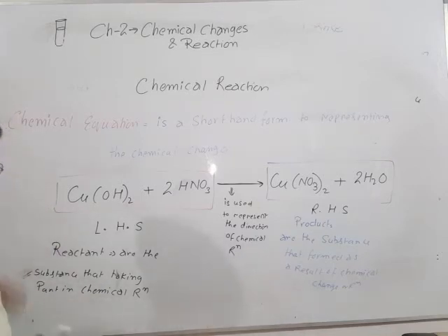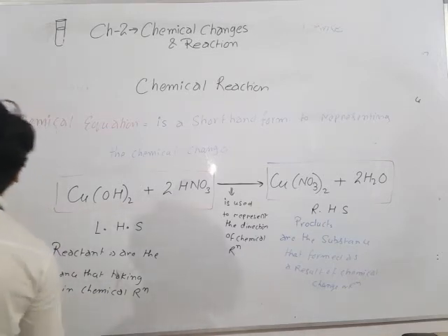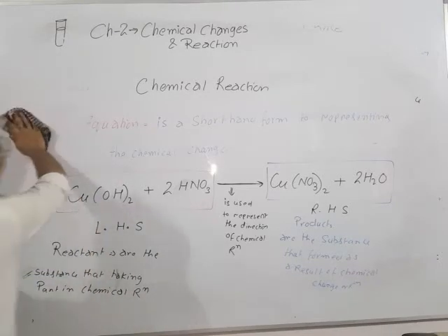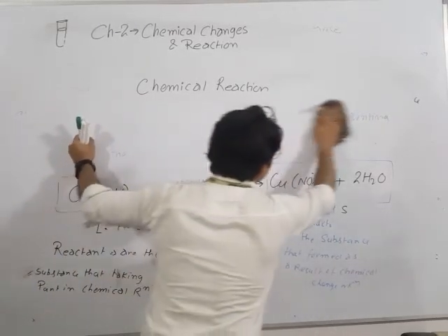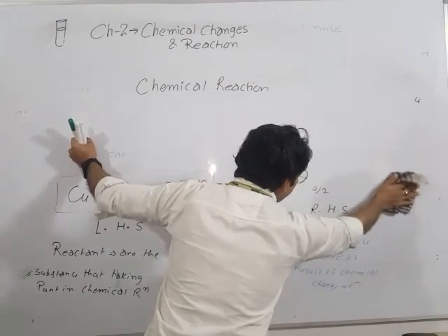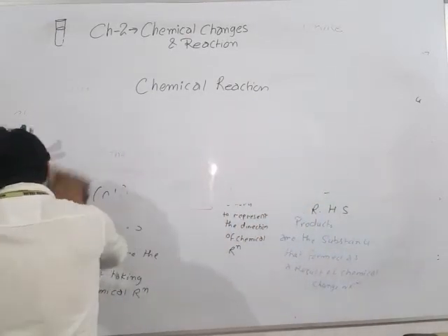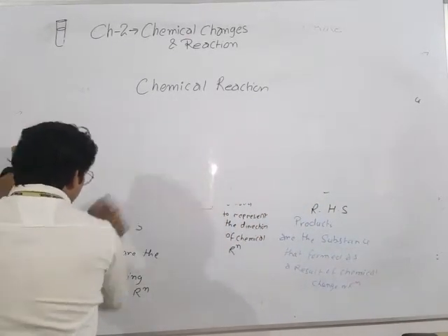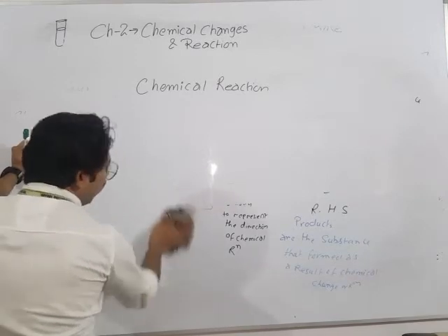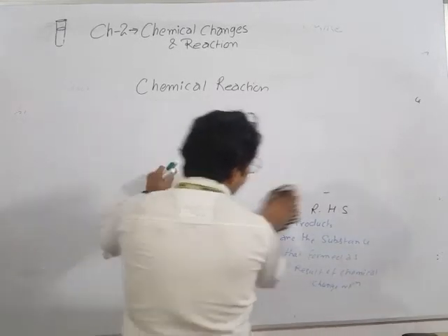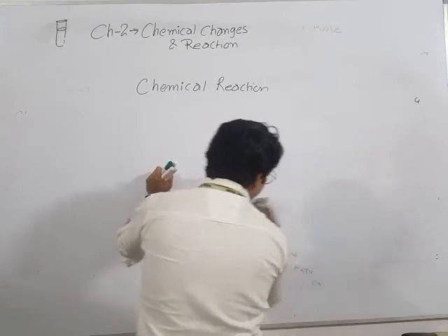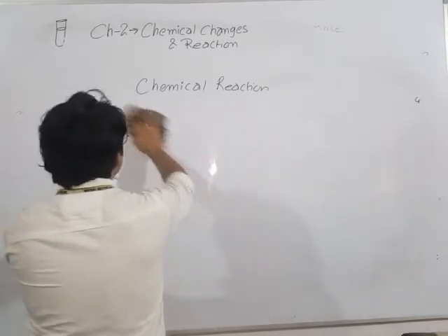Okay, now after that we are going to discuss the characteristics of chemical reactions. It means how can we identify that a chemical reaction occurs. So there are four features of chemical reaction through which we can identify that a reaction occurs.